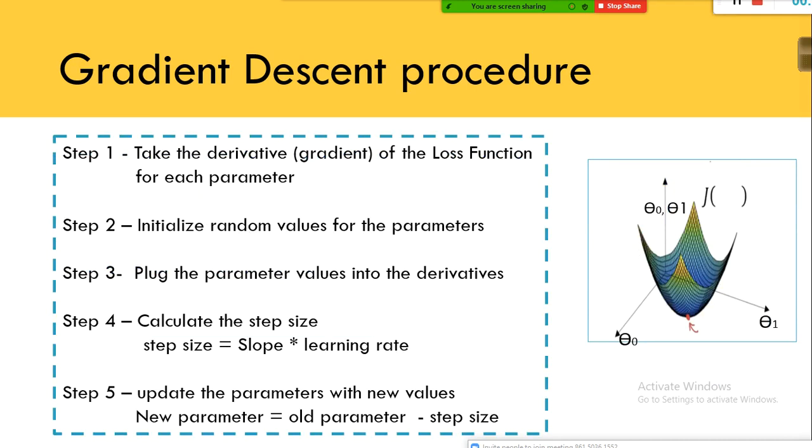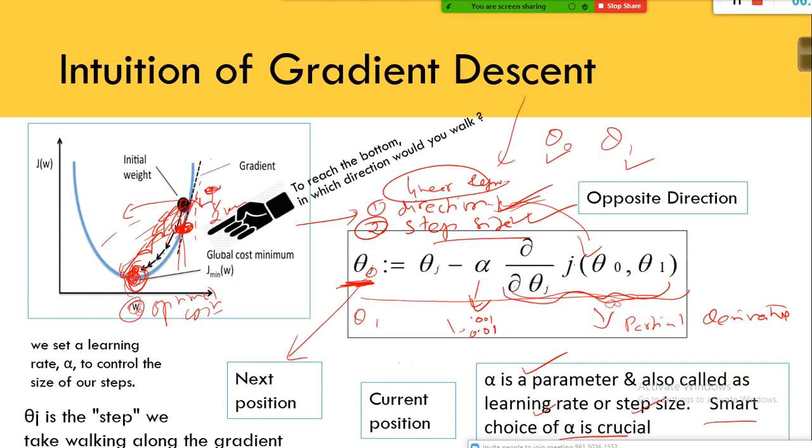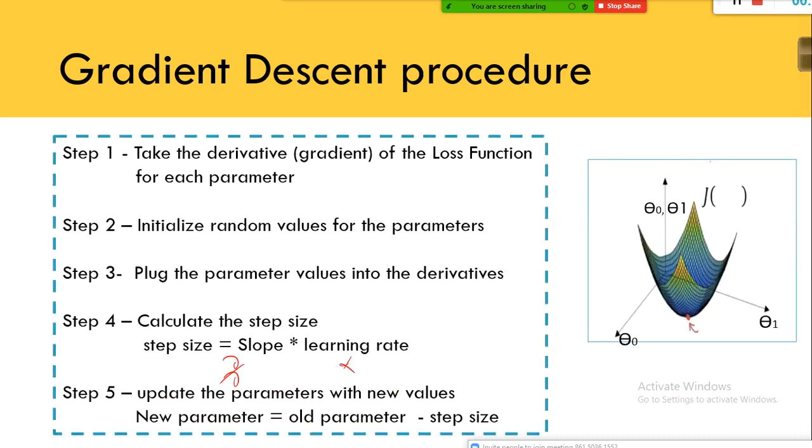In this case, step size is nothing but the slope times the learning rate. This is my alpha, and you saw, dou by dou theta naught of J of theta naught comma theta 1. Listen very carefully, and don't get distracted. This is my partial derivative, right? By taking the partial derivative on these two things, you will get the slope, which is nothing but the gradient, and multiplying these two things, you will get the step size.